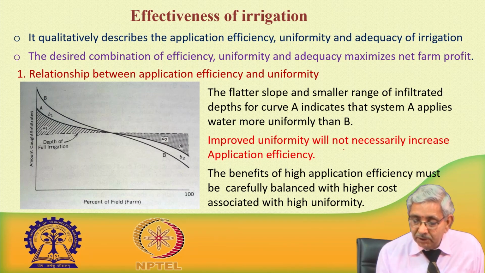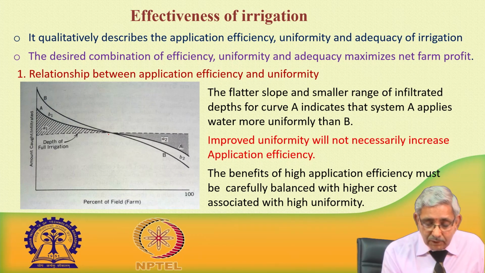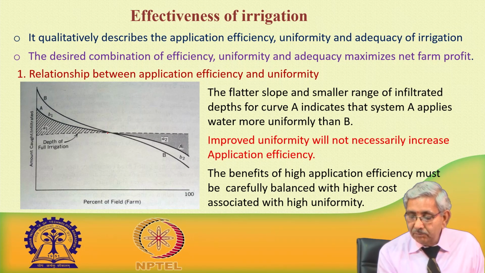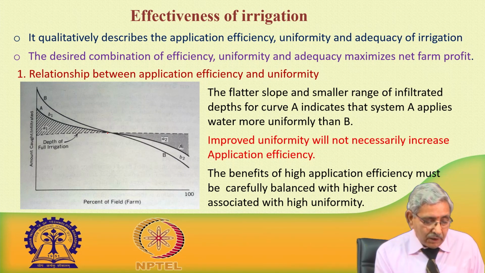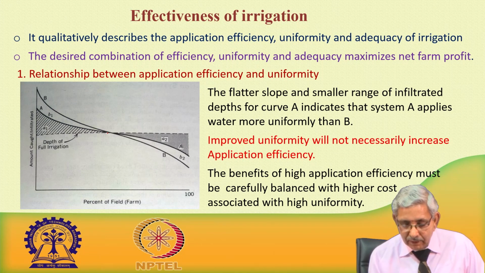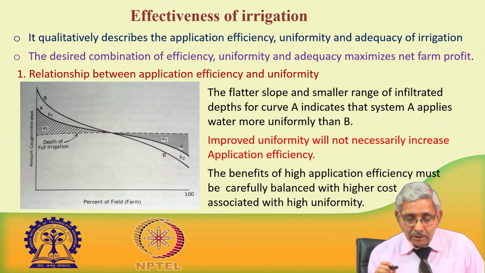So, the point is that if we are getting improved uniformity, it does not mean that the application efficiency has improved. The benefit of high application efficiency must be carefully balanced with the costs associated with high uniformity of water application as well as the adequacy of irrigation.